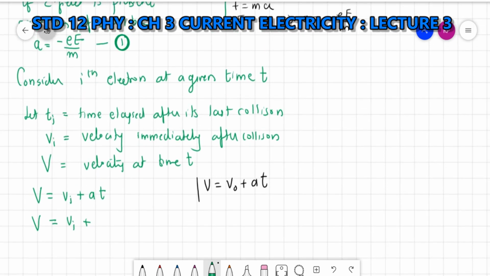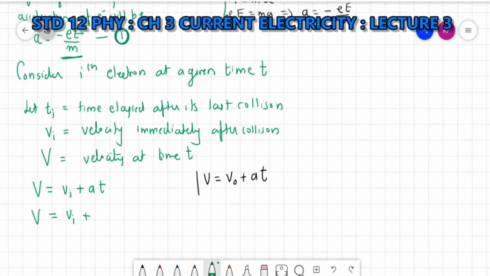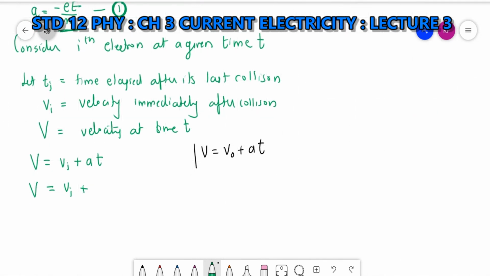We have derived this acceleration as minus eE by m. So I will write it down: minus eE by m into ti. So I got this equation of the final velocity, or the velocity of the ith electron at any time t. Clear?